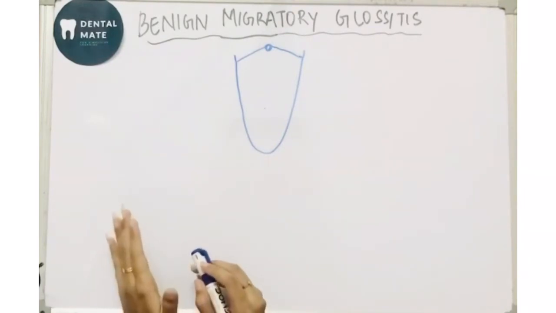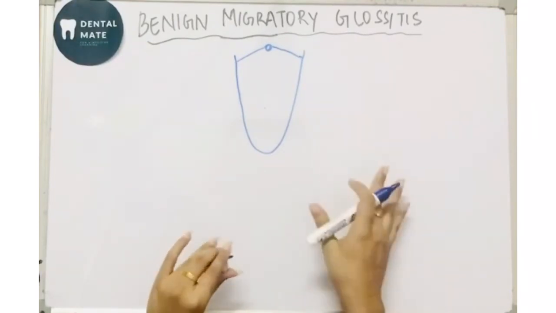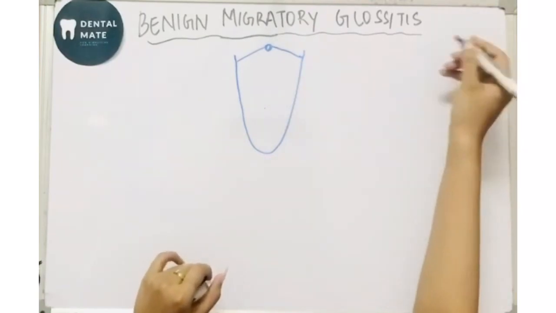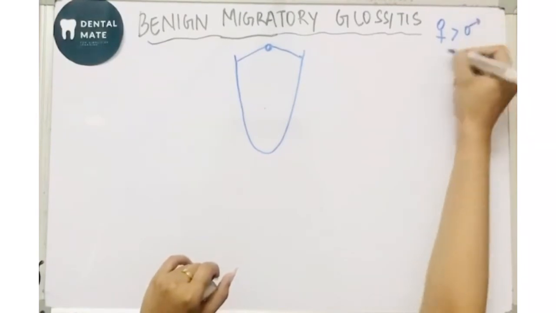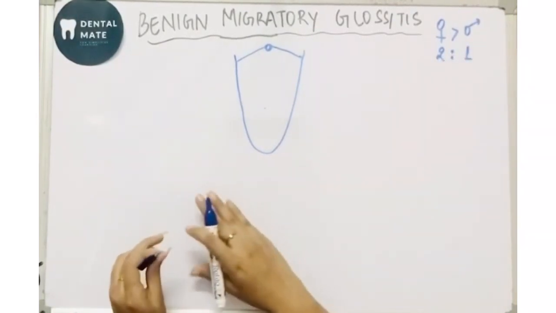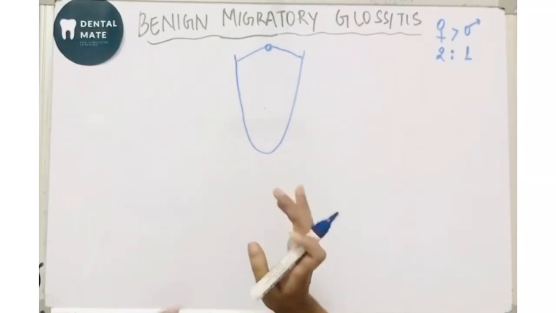We have seen that median rhomboid glossitis had a male predilection with the ratio of 3:1. This benign migratory glossitis has a female predilection with the ratio of 2:1. Next, this lesion is more common in the anterior 2/3 of tongue.